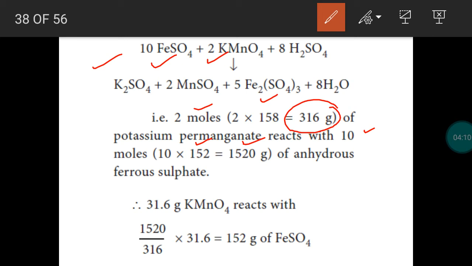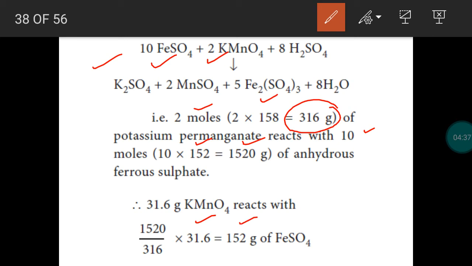That means how much ferrous sulfate will combine with 31.6 gram potassium permanganate? Okay, so we are going to confirm the quantity of substance when we explain the balanced reaction using mole concept. So how much ferrous sulfate will be consumed by 31.6 gram of potassium permanganate?